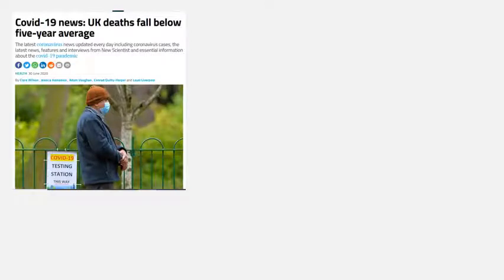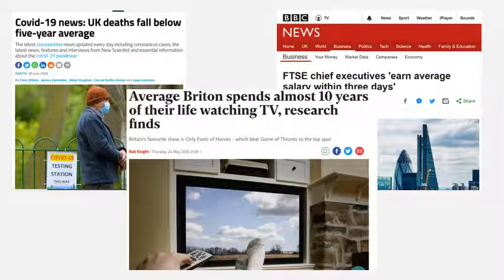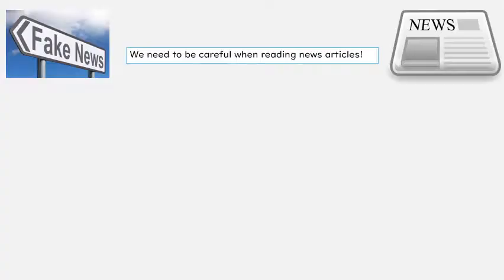So averages are used widely in everyday life. We can see it in the news. It's used to predict different grades and so on. Let's have a look at a few different news articles, all stating the average. So this is some really relevant work that's used in everyday life.